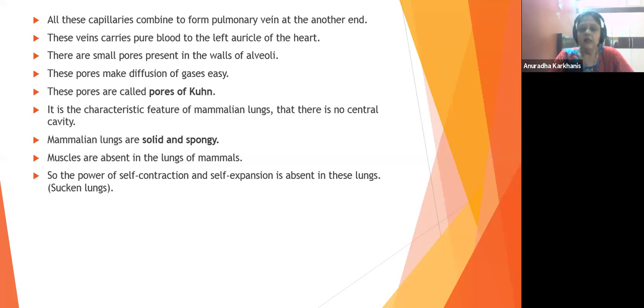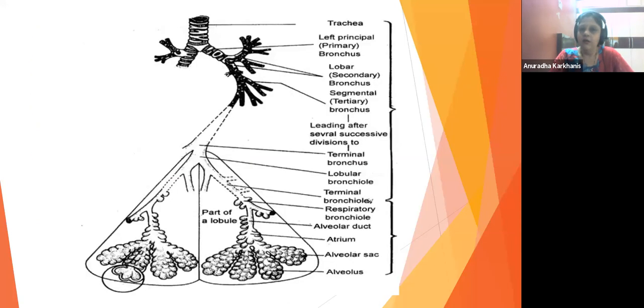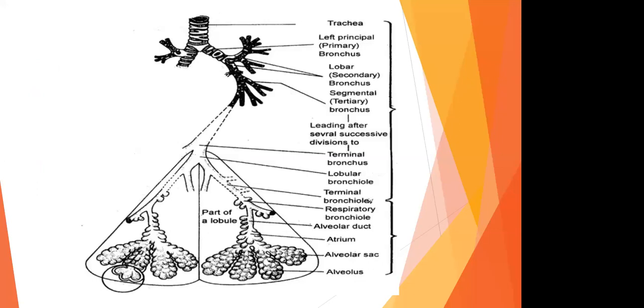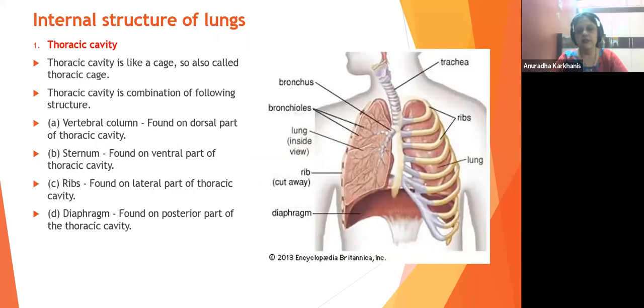Then we saw the overall branching from the trachea to the alveoli. The summary we have seen in this particular diagram. We also saw the internal structure of the lungs eventually, right? How is this?